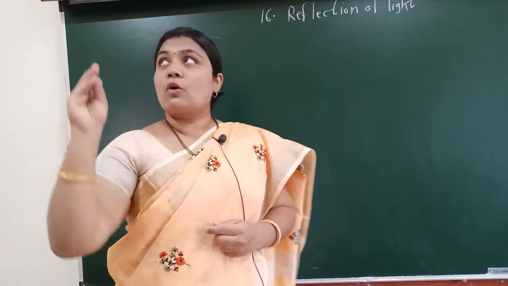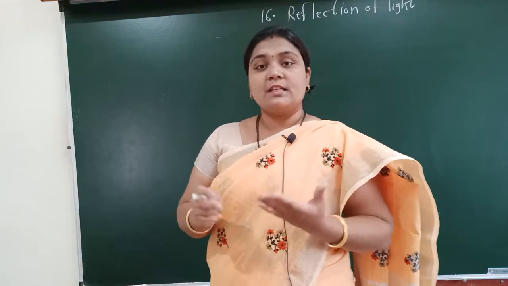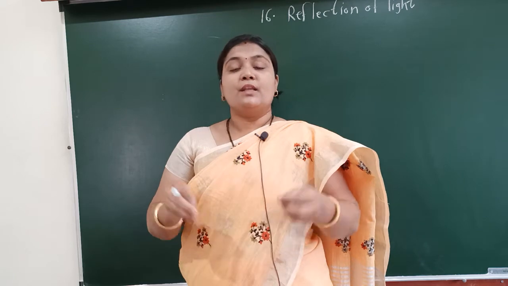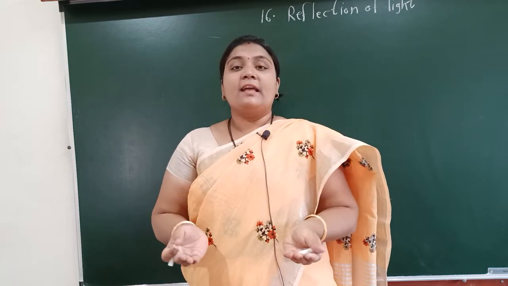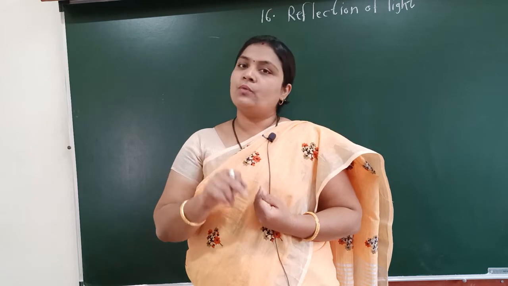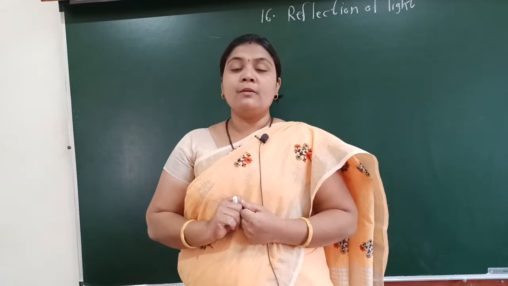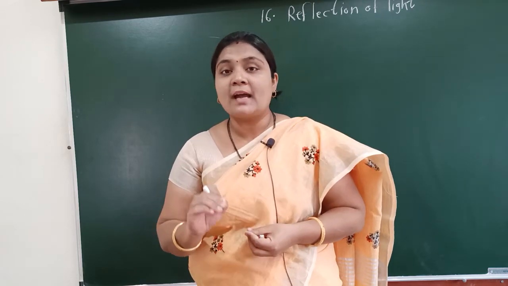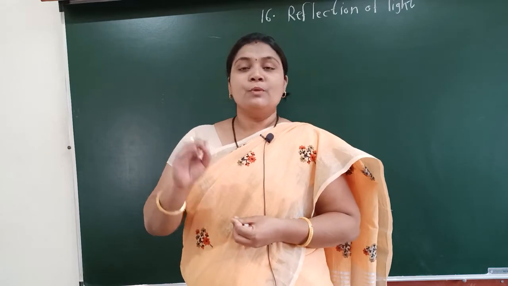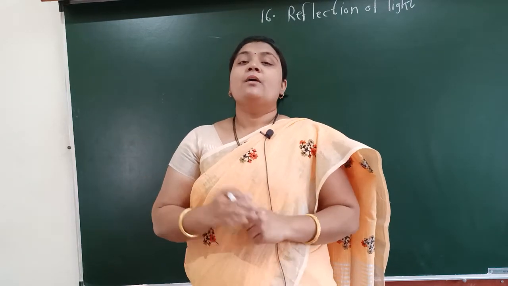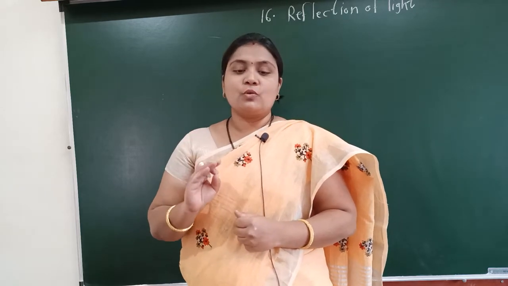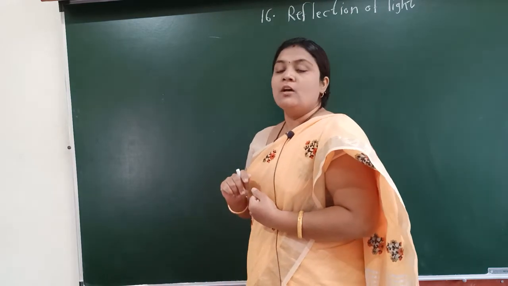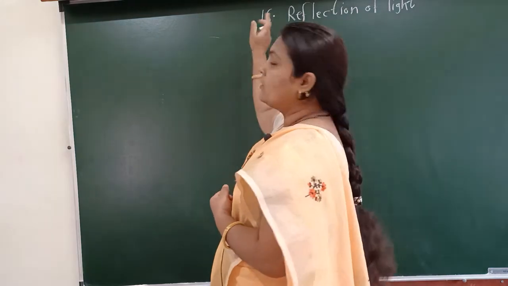When you switch on that light in your room, you can see all the objects. It means light rays which are coming from the source of light fall on those objects, reflect back and go into your eyes. See once again, when you switch on the light, rays come from the light source. Here, which is the light source? Your bulb or tube is a light source. Those rays fall on the object, turn back and go into your eyes. This phenomenon is known as reflection of light.